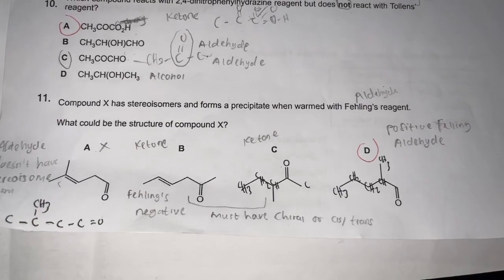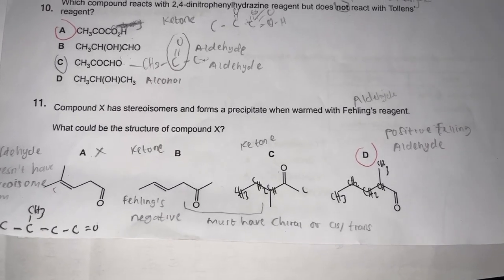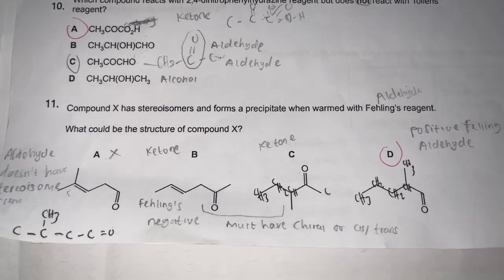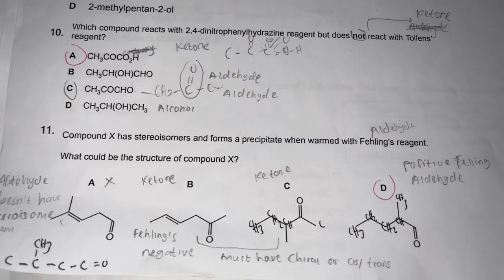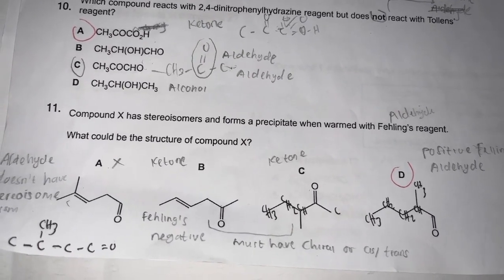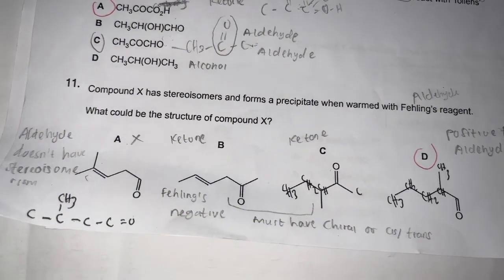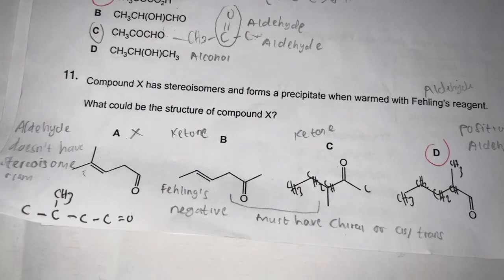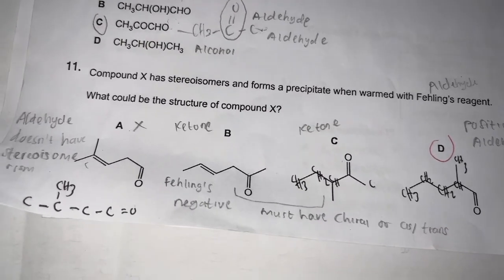Next question, number 11. Compound X has stereoisomers and forms a precipitate when warmed with Fehling's reagent. What could be the structure of compound X? First, we need to identify what Fehling's reagent tests for. Fehling's reagent gives a positive result with aldehydes. Therefore, the compound must contain an aldehyde group. Next, that compound must have stereoisomers. This means it must contain a chiral carbon atom bound to 4 different groups.